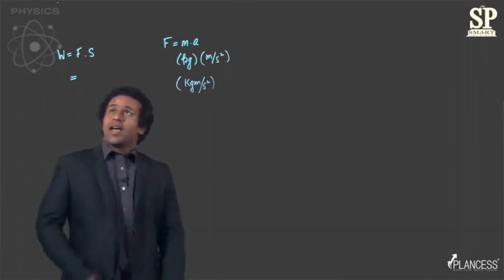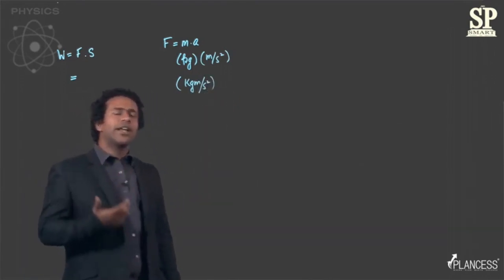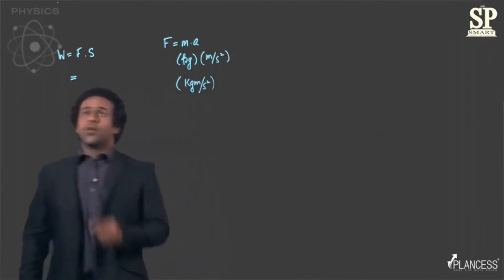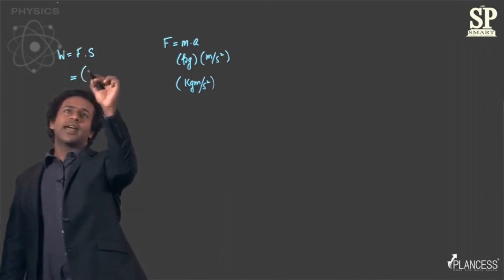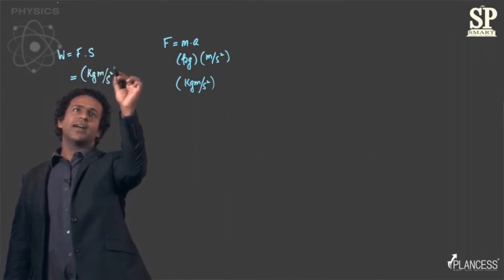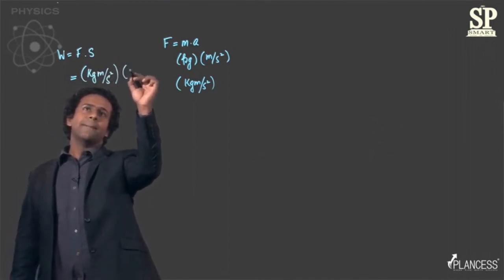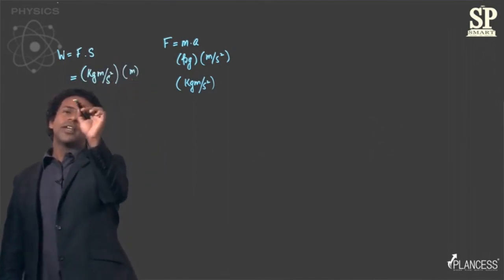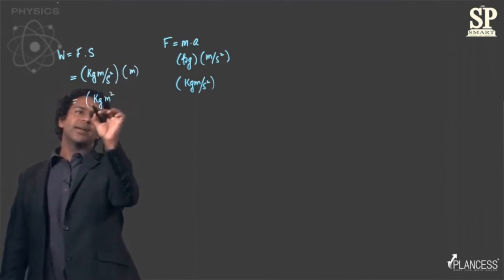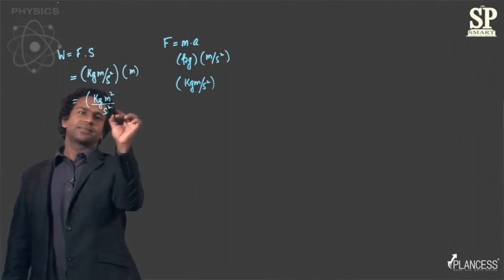And the units for distance, you already know, is meters. So if we talk about units of work, it becomes kg meter per second square into meters. So the unit of work becomes kg meter square per second square.